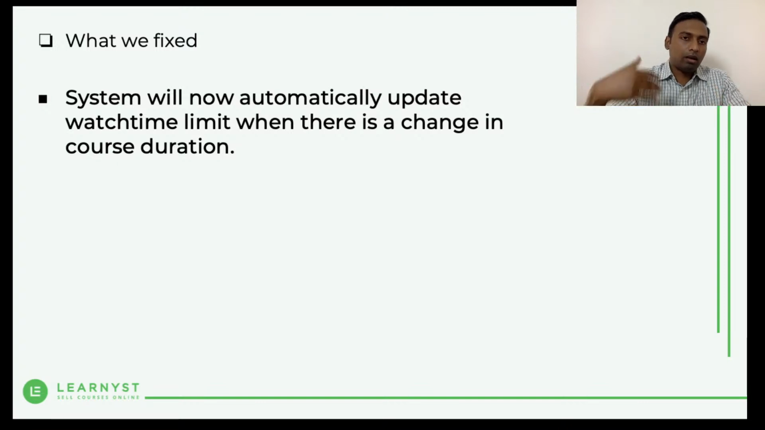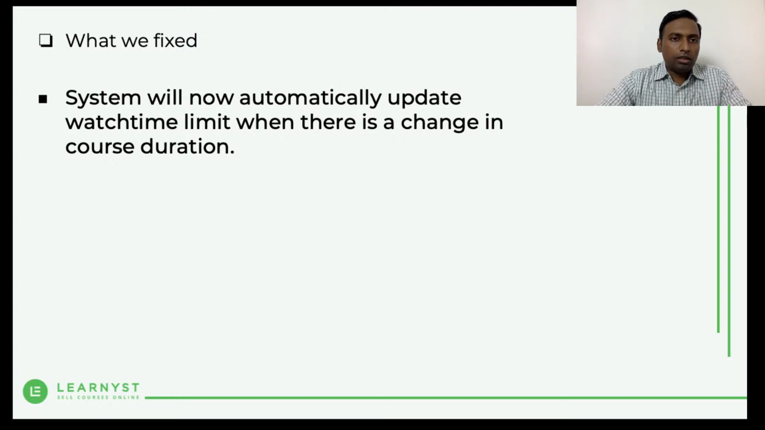Now, as soon as you add content, once your new course material or a video is uploaded and it's live, the system will automatically calculate the updated time for your students. So what is the updated watch time limit that each of your students will get? The system will automatically update that, and based on that limit, it will start restricting the students. I'm sure many of the students had this requirement, so I hope it helps.